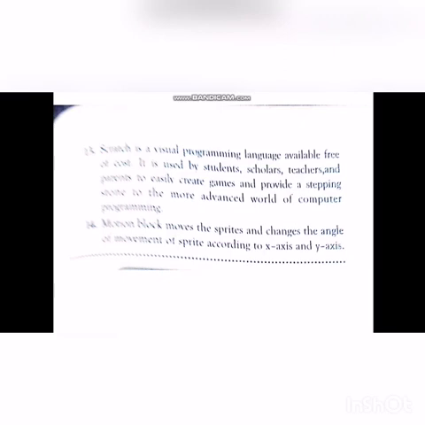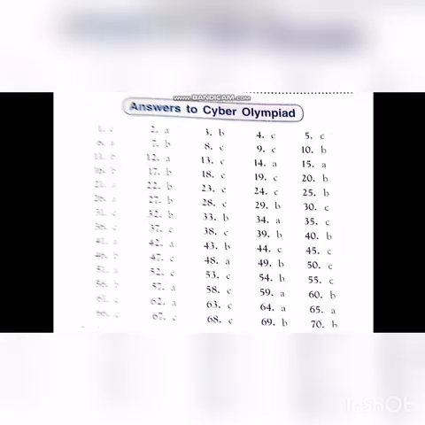I think you are clear about the revision questions, lesson 7 to 10, and also in the previous class, lesson 1 to 6. Now we see the answers for the Olympiad multiple choice questions. You do the Olympiad questions by yourself in the book, which is given on the last page of your book, and after that you verify your answers with the answers given on the screen.